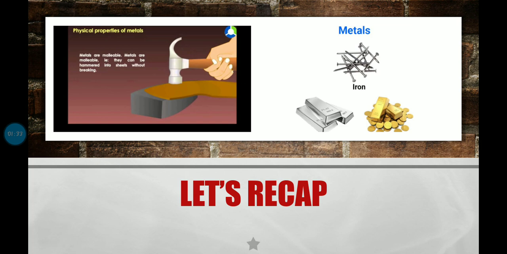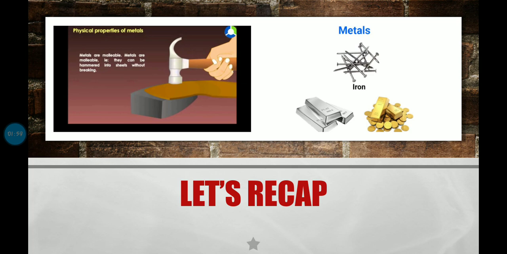Metals are good conductors of heat and electricity. They are hard except for group 1 elements like sodium and potassium. We have studied the periodic table, and the elements in group 1 are not hard; all other metals are hard.